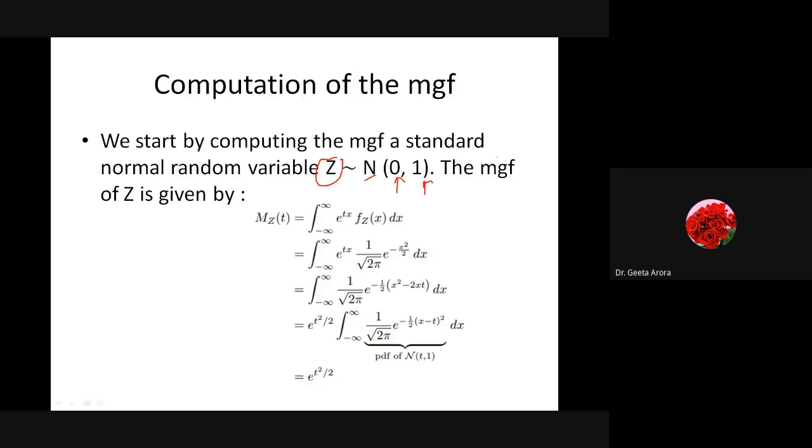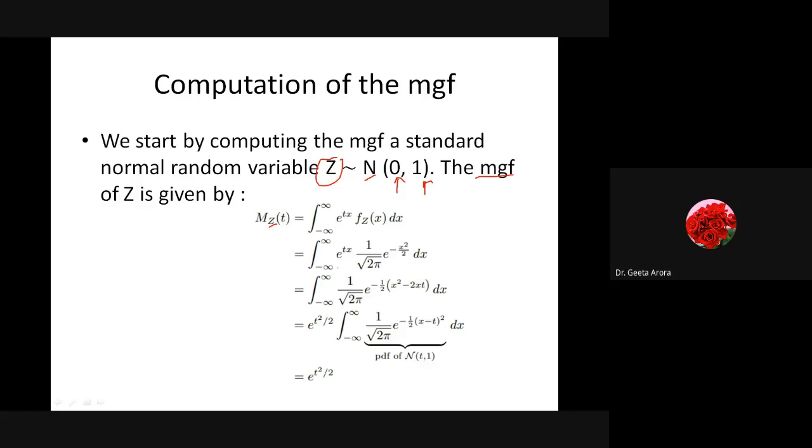Correct? Now if you have to find out the moment generating function, hope so you remember the formula. We have written M_X(t), and this is the notation, but here we are finding it for random variable Z, so we have written M_Z(t). So this is the first change. In the discrete case, we have written M_X(t). Here we have written M_Z(t) because I am going to calculate it for the Z random variable, which is continuous type.